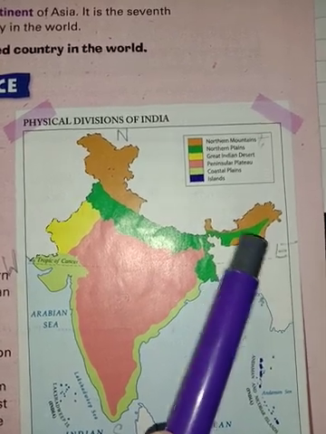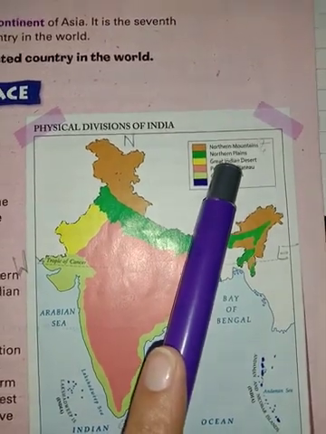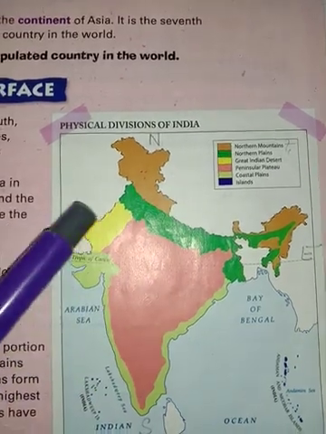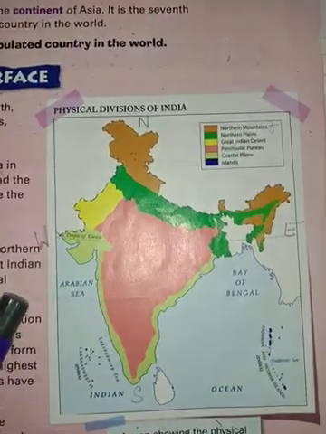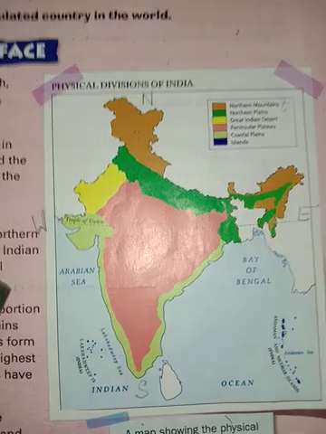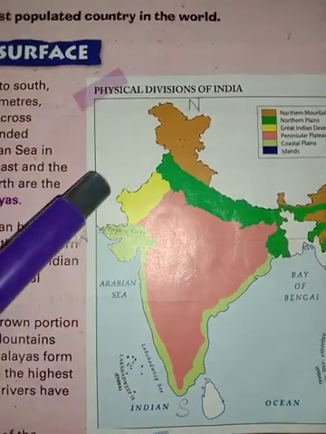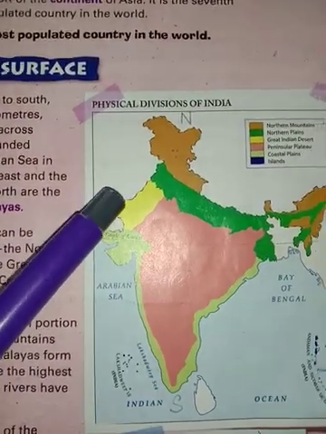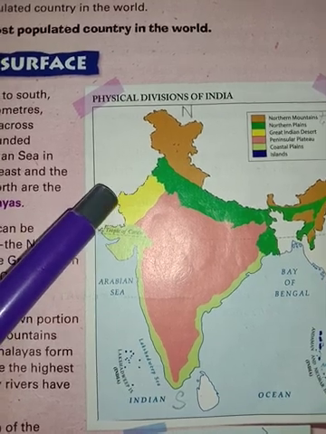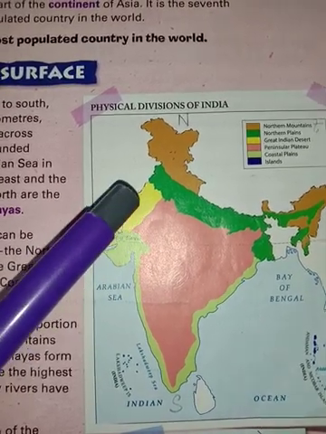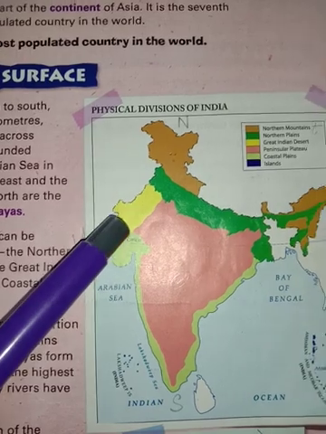What does it indicate? Northern plains. Then third is your which color? Yellow color. Here is your yellow color. So what does it represent? It is deserted area. Okay, Great Indian Desert. It is a deserted area.